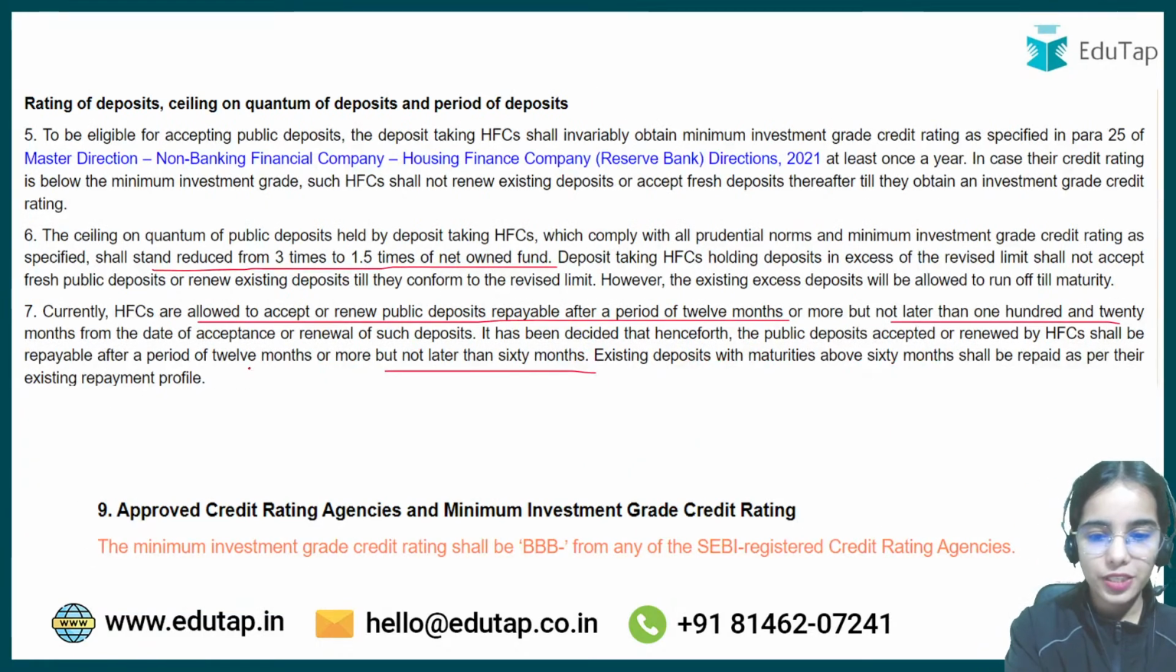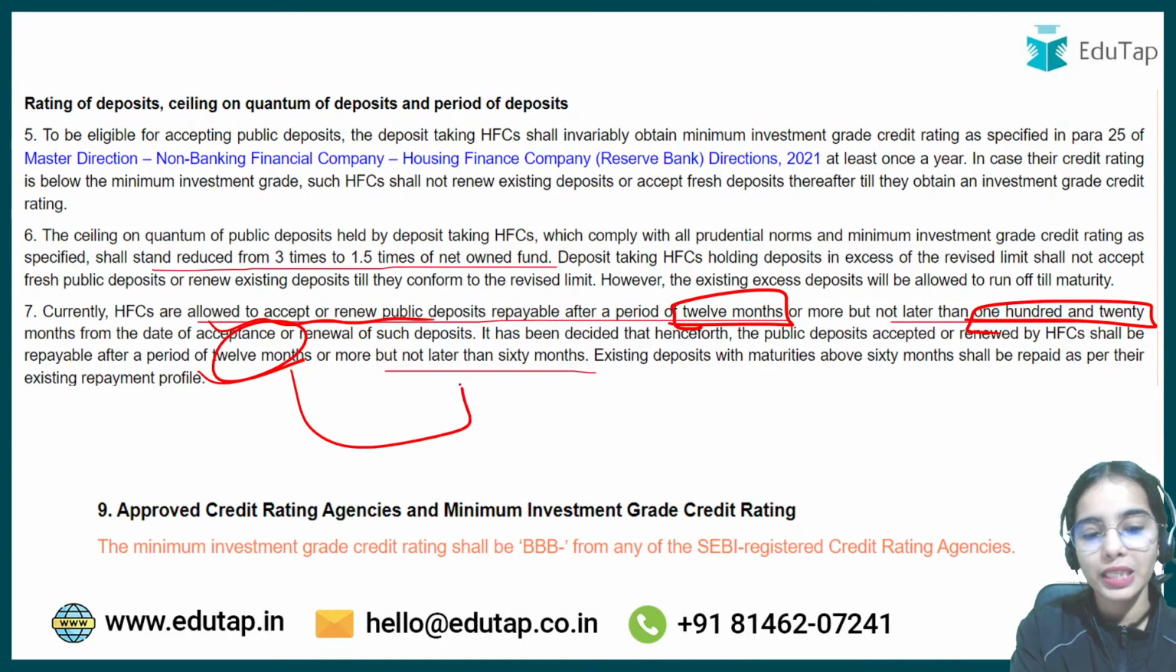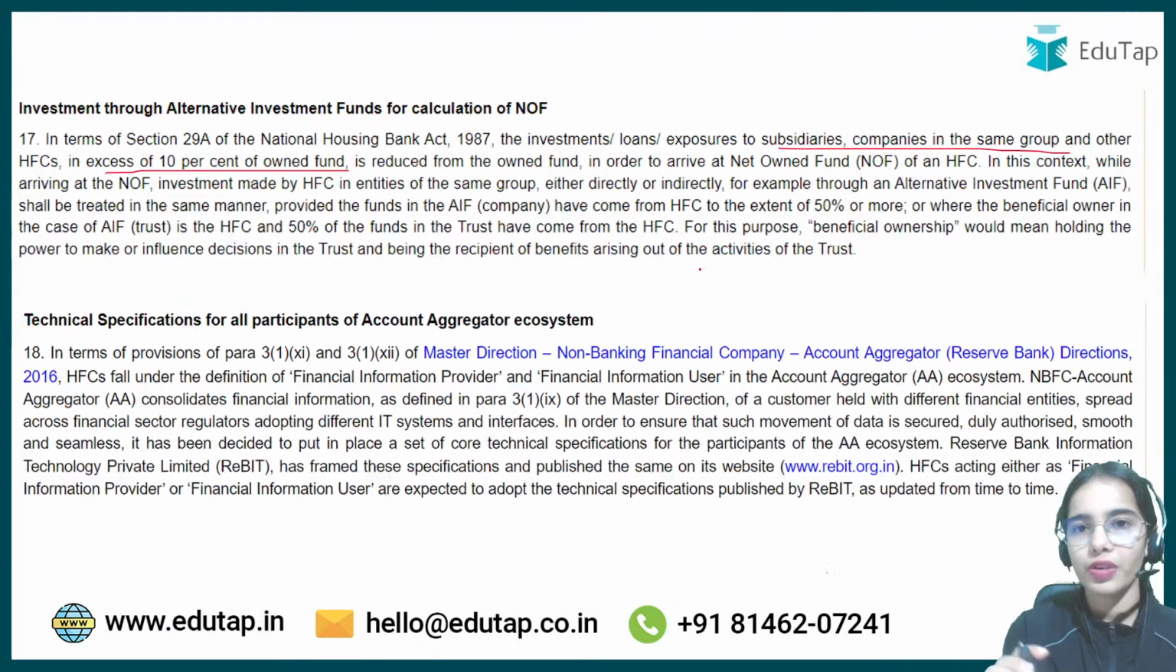So HFCs were allowed to accept deposits for a minimum period of 12 months and a maximum period of 120 months, but now the rules have changed, and the HFCs can take deposits for a minimum period of 12 months and a maximum period of 60 months. Okay, next is housing finance companies, they can invest in currency futures or currency options as per the given rules.